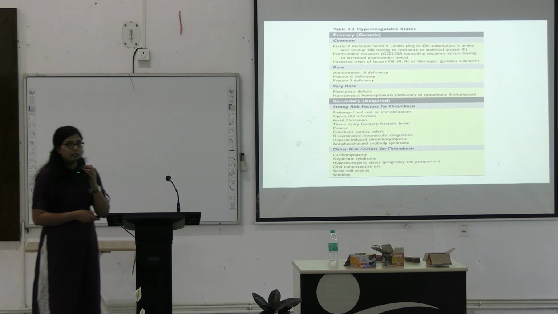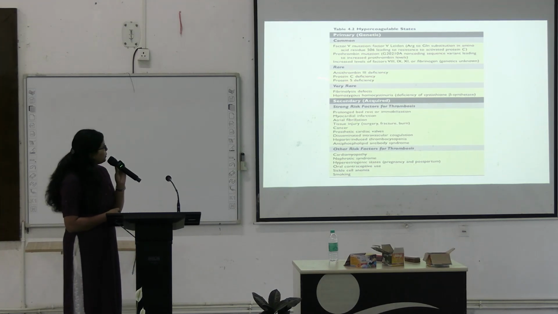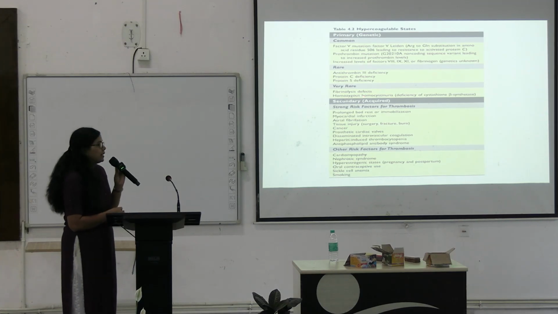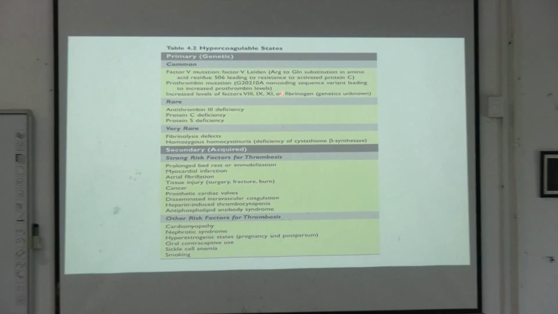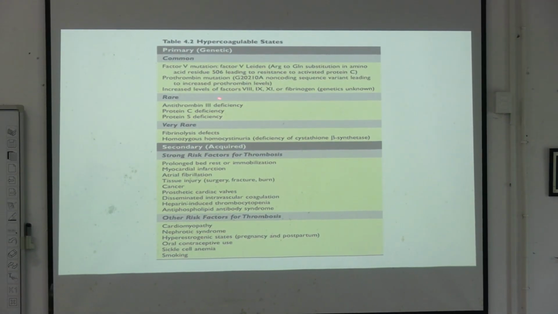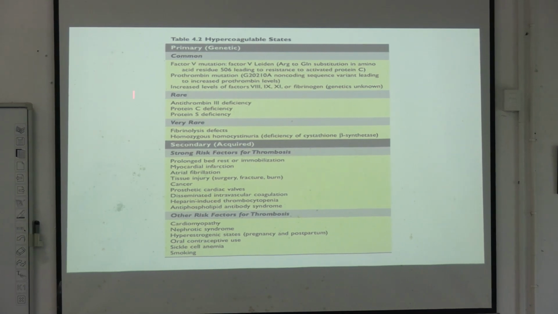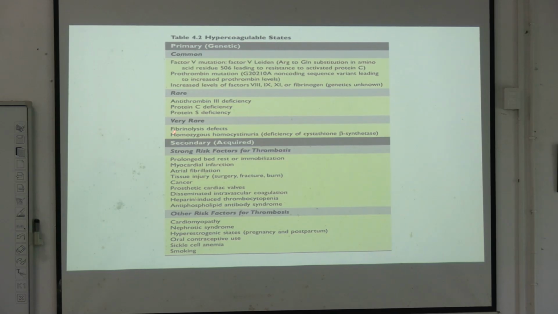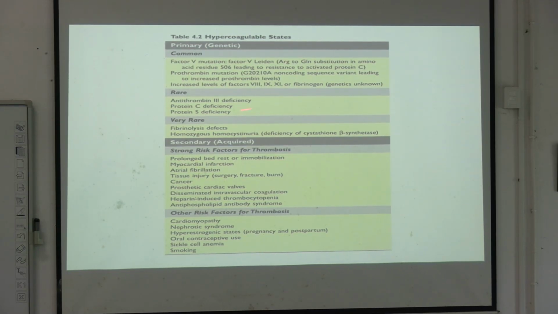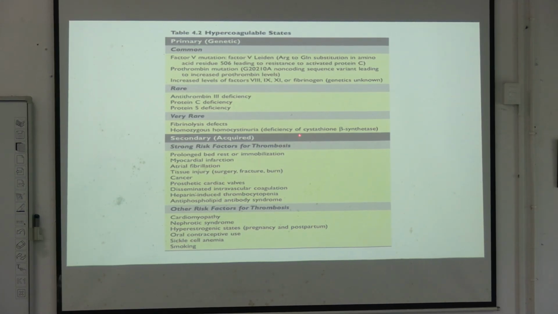Now coming to our third component of the triad, that is the hypercoagulable state. There can be various reasons for that state. The primary or genetic reasons commonly seen are factor 5 mutation, prothrombin mutation, and increased levels of factor 8, 9, 11 or fibrinogen. The relatively rare causes are antithrombin 3 deficiency, protein C deficiency, and protein S deficiency. And the very rare causes are fibrinolysis defect and homozygous homocystinuria.